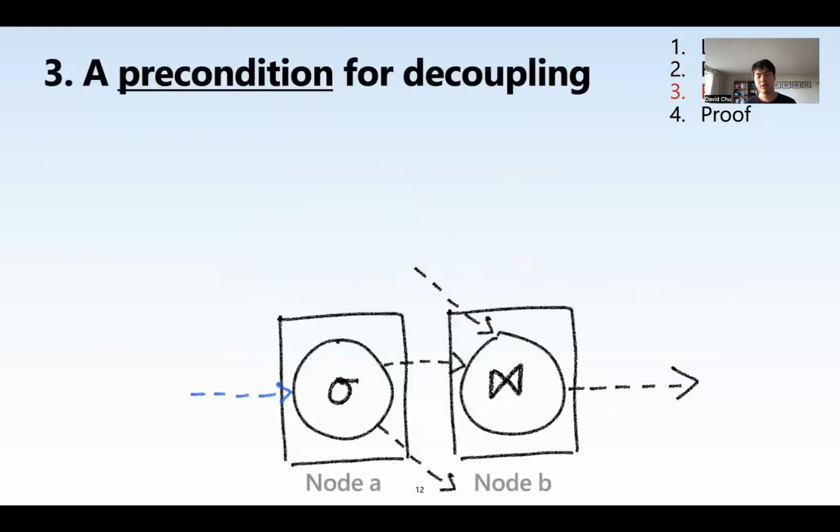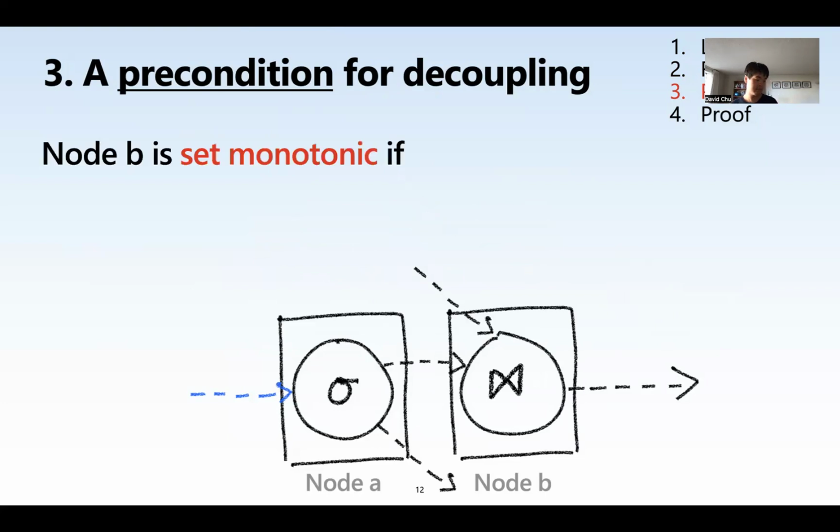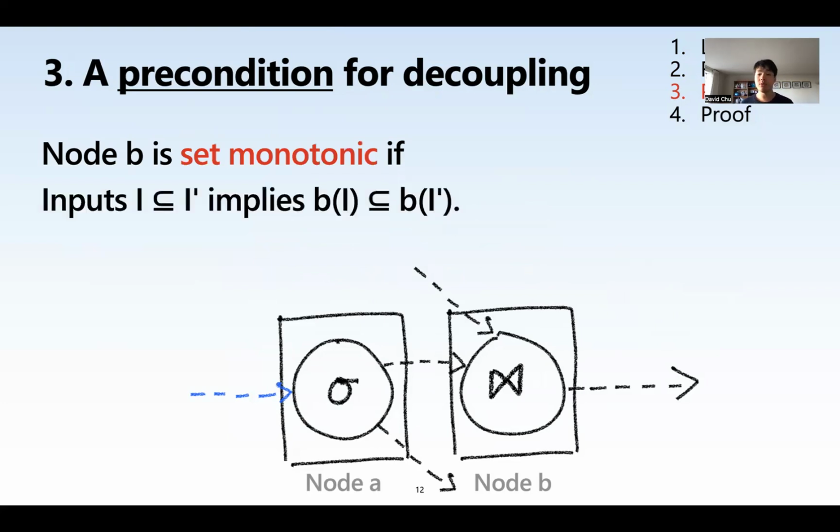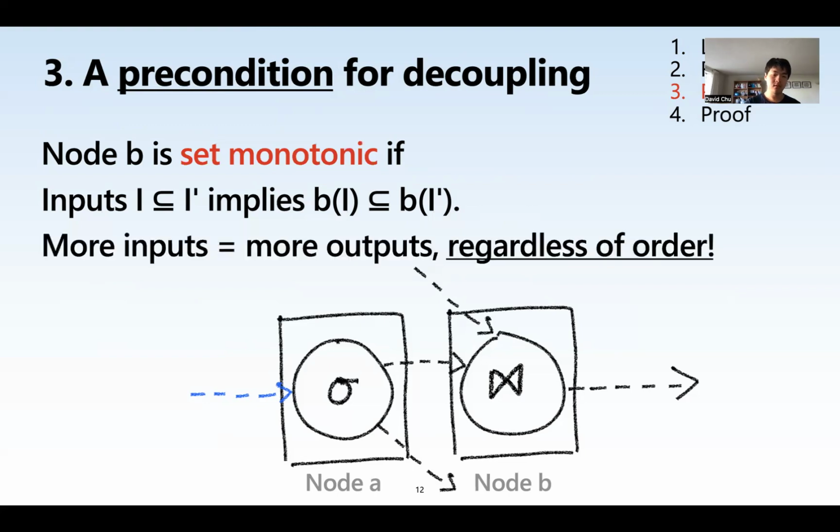So technically here, we're allowed to decouple because node B is set monotonic. All right, I'm going to get a little specific here, but node B is set monotonic if, given a set of inputs I, which is a subset of the inputs I prime, the outputs of B applied to I must also be a subset of the outputs of B applied to I prime. In other words, the more chat messages and the more members that node B receives, the more chat messages it will send to all those members, right?